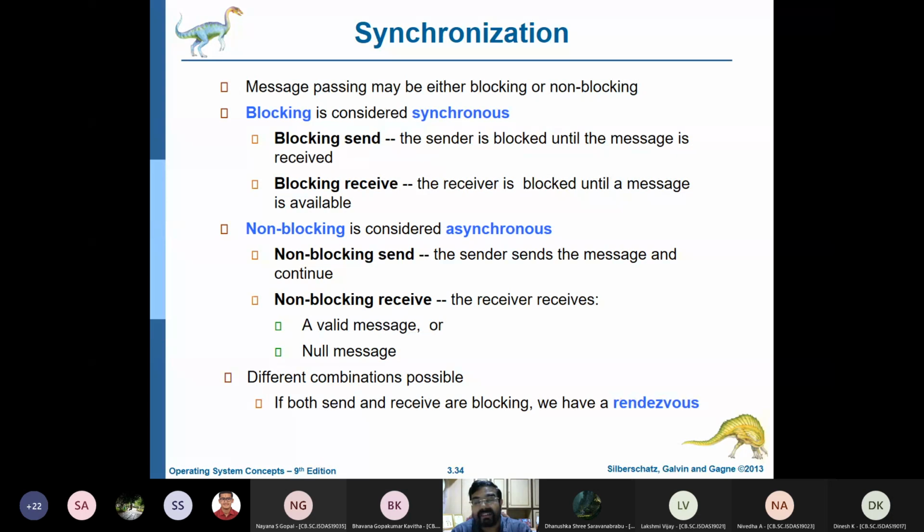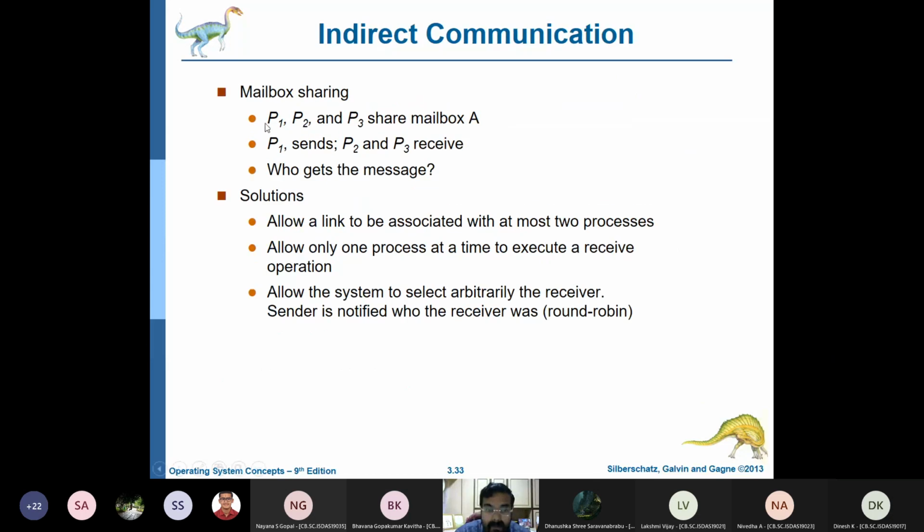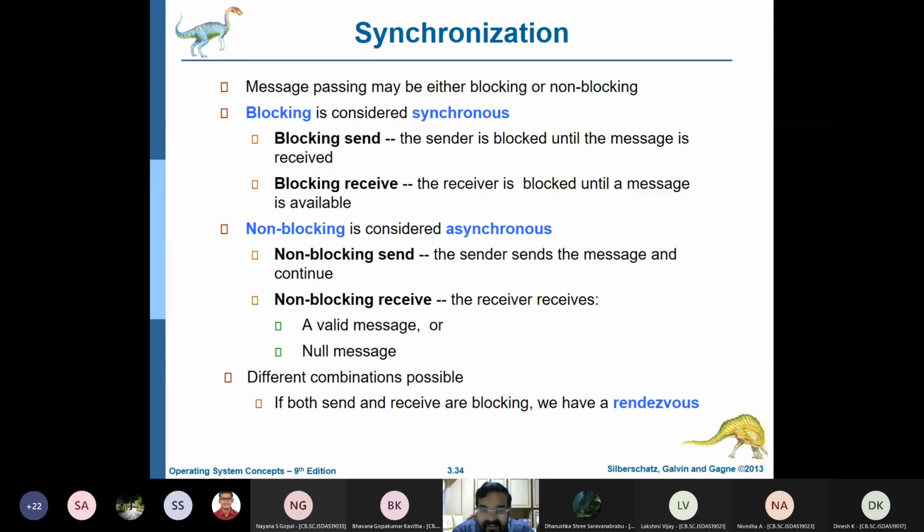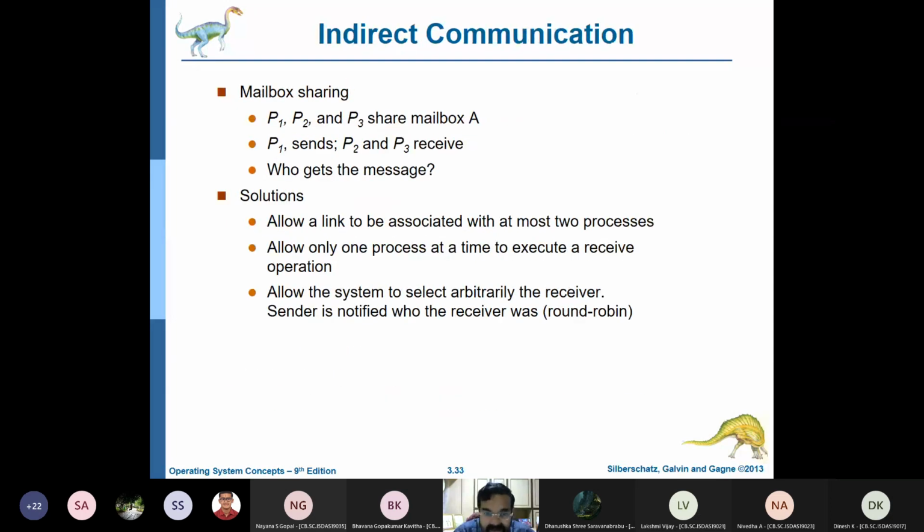Now we can also do a kind of synchronization of this communication. I'll give you an example. P1 is sending something to P2. P3 is also sending something to P2. So P2 is receiving from both P1 as well as P3. That is a complication. Even though P1 and P2 are connected by one link, and P2 and P3 are connected by another link or port, still P2 cannot receive both at the same time, right? Actually that is the producer consumer problem. I will come to that a little later.